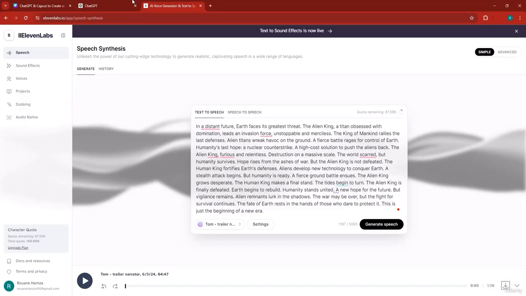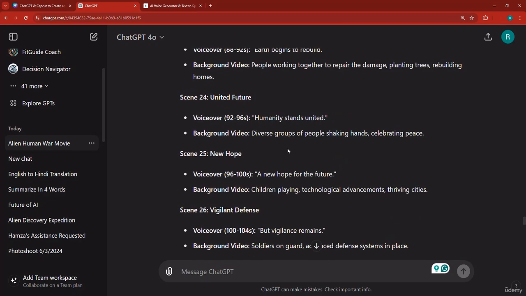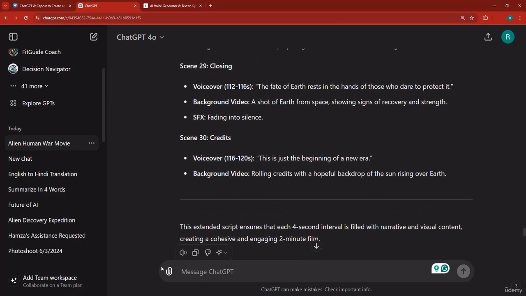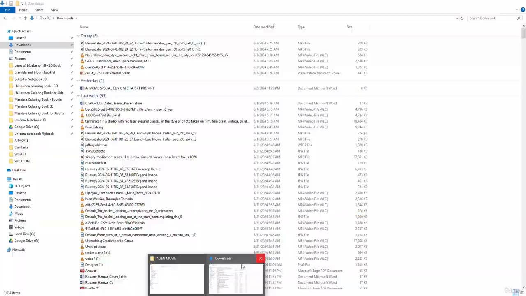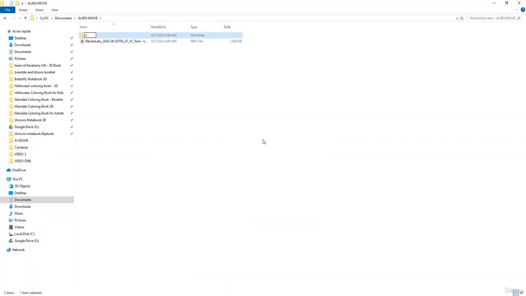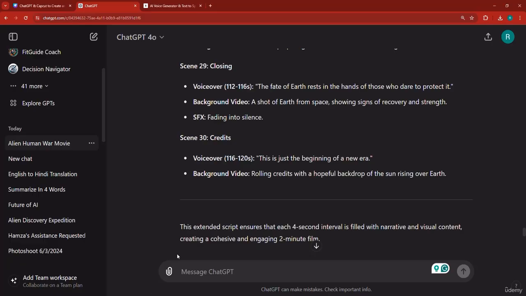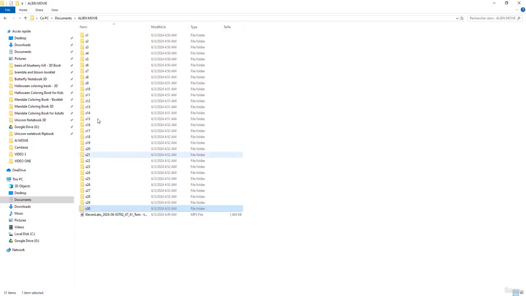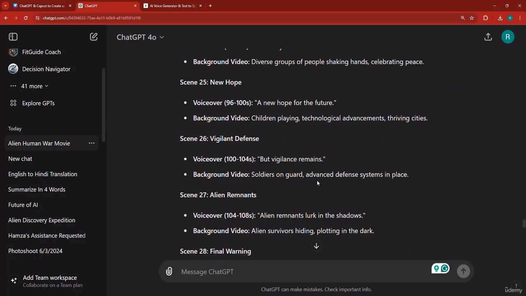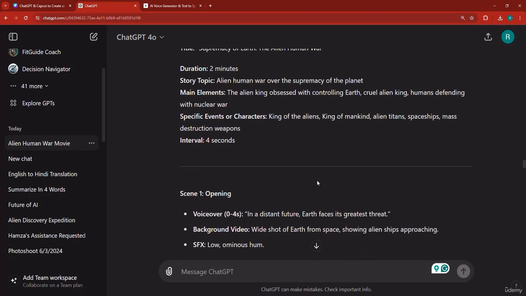After you put the voiceover, go back to ChatGPT or to your Google Doc, whichever you like. Now, how many scenes are there? There are 30 scenes. So you need to create 30 files, starting with S1, then create another file, call it S2, then S3, and S4 until 30. Once you have created all of these files organized like this, go ahead and scroll to every single scene.